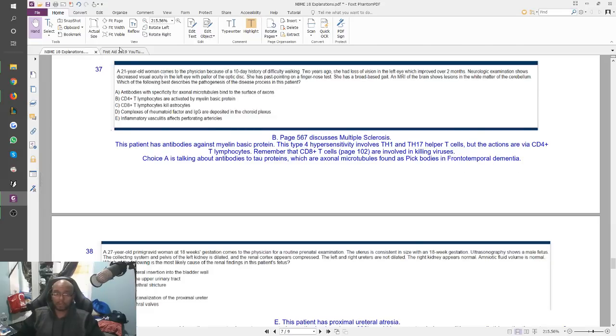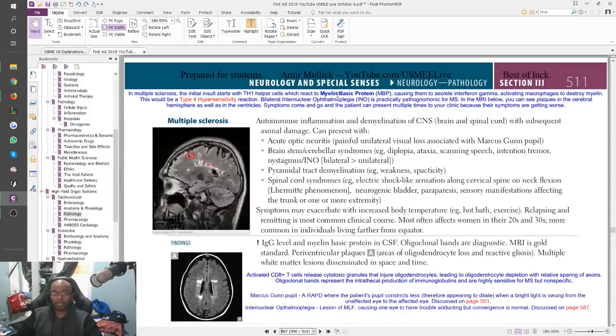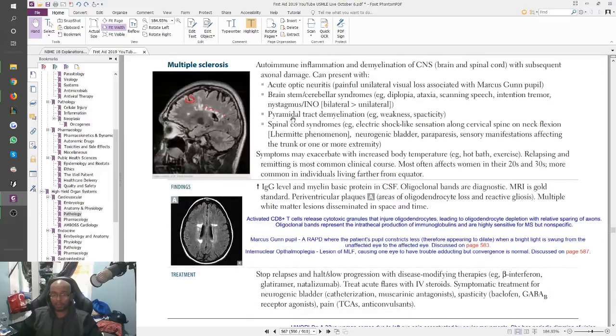So this is just multiple sclerosis, page 567. They don't mention myelin basic protein in First Aid itself, but I have it here from UWorld, right? Myelin basic protein, Th1 helper T cells reacting to myelin basic protein. Right? I don't think they mention it here. I don't remember. Yeah, they don't really mention myelin basic protein.